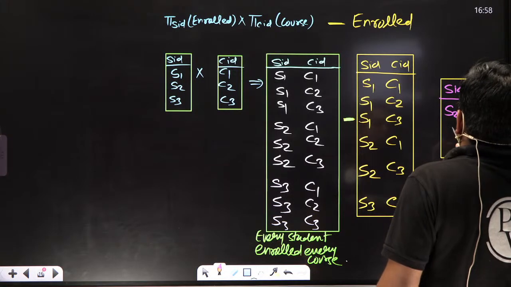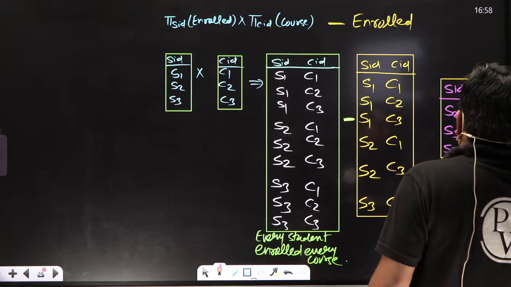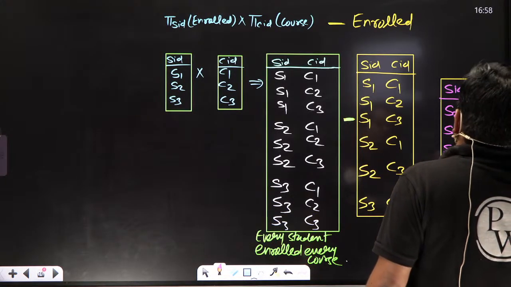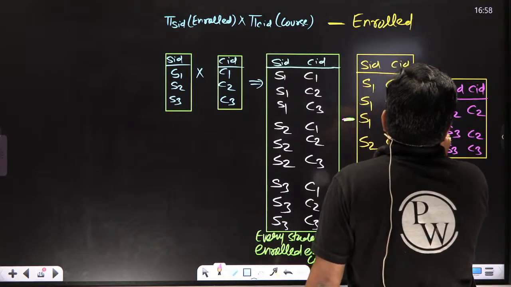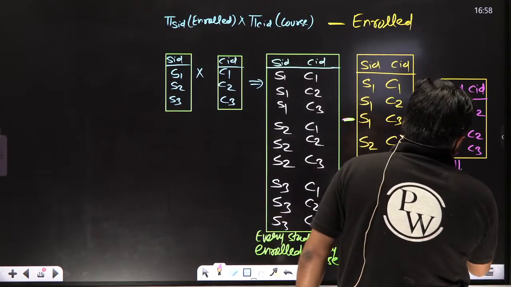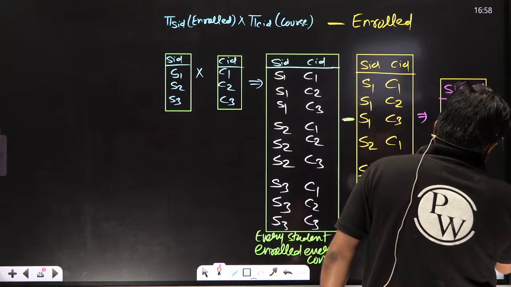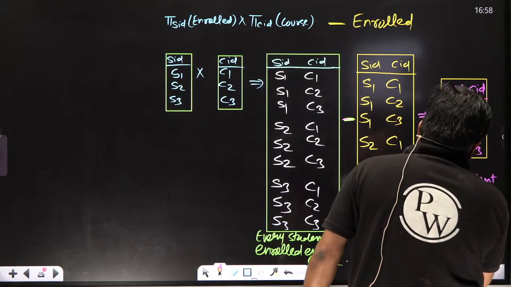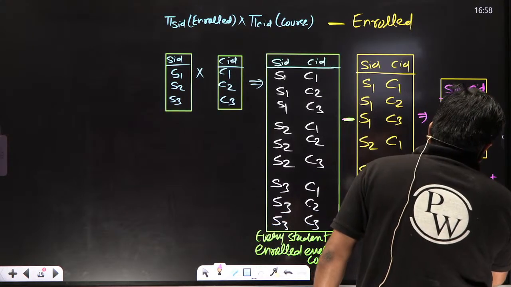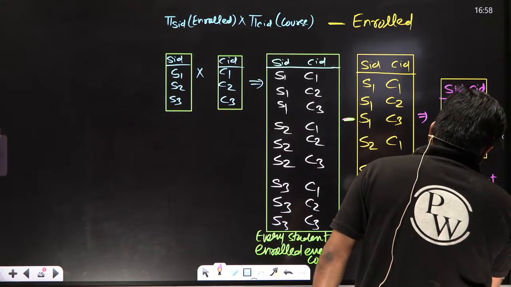S2, C2, S3, C2 and C3. When you subtract, you will get these students who did not enroll in these courses.